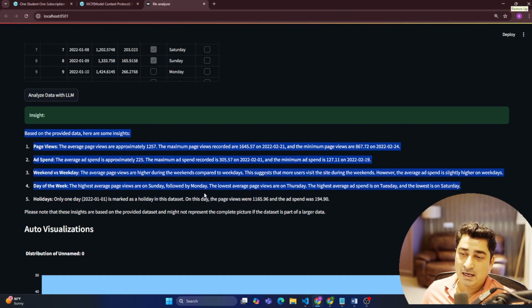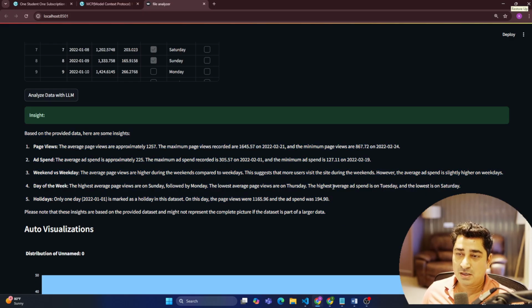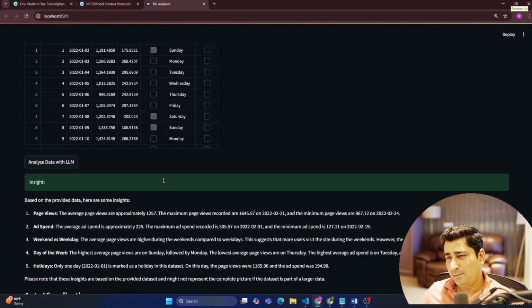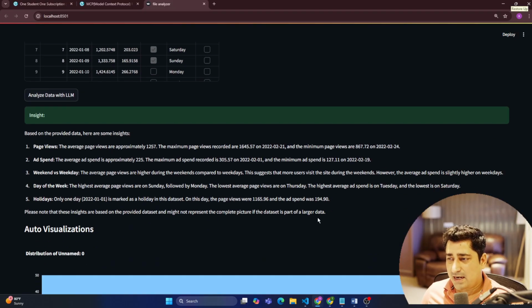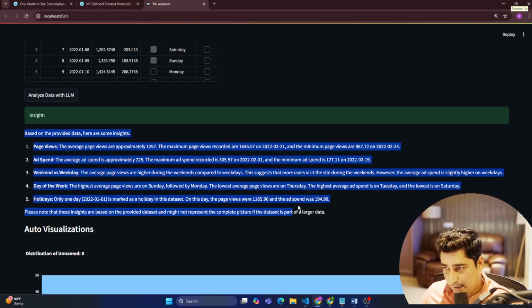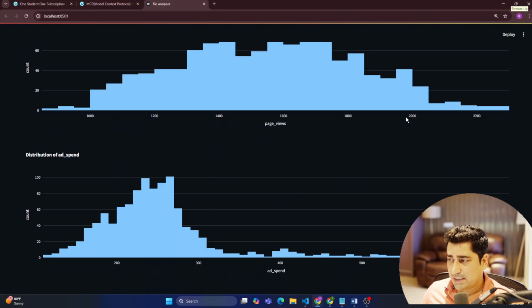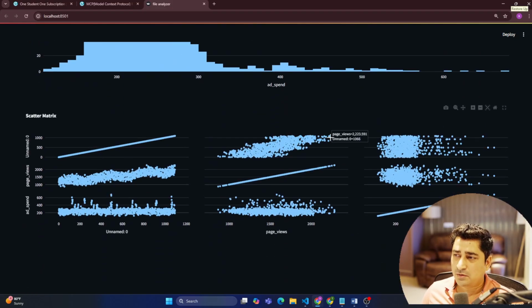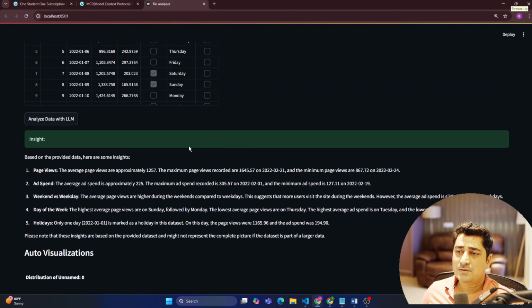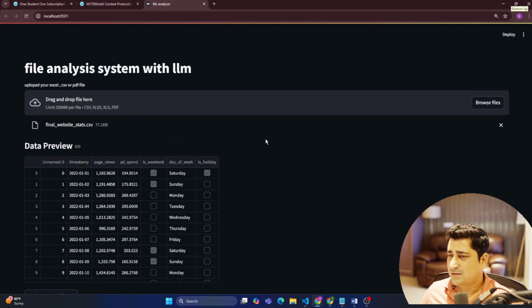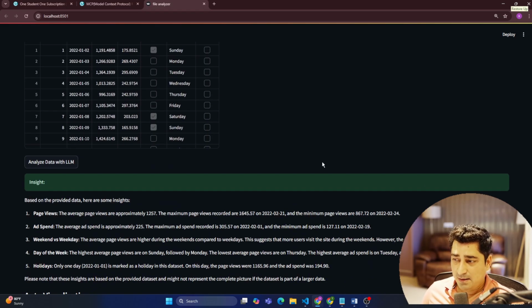Whatever data I pass, obviously it is going to give me insights out of it. I have passed basically an Excel file. I can try to pass even a PDF file, or any other files that I want. That's completely fine for me. So this is my Streamlit app, which is up and running, and I am able to test it. I can keep on adding more graphs, more analysis, more results, whatever I want, I can just print it. But yeah, this demo is done.